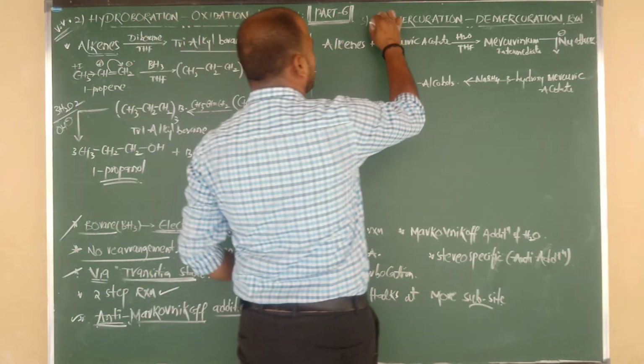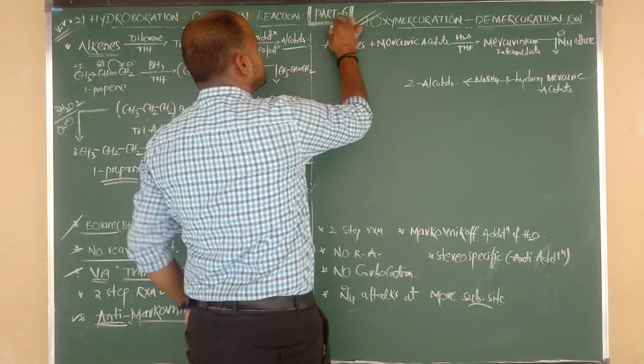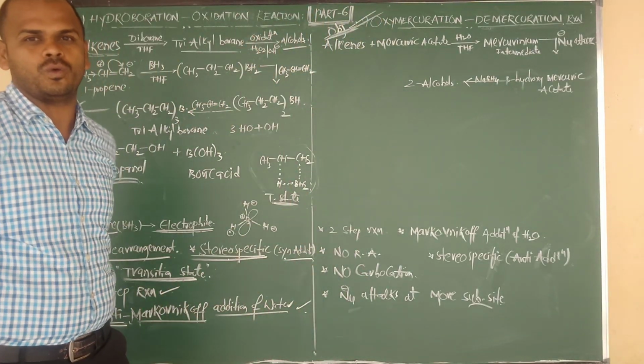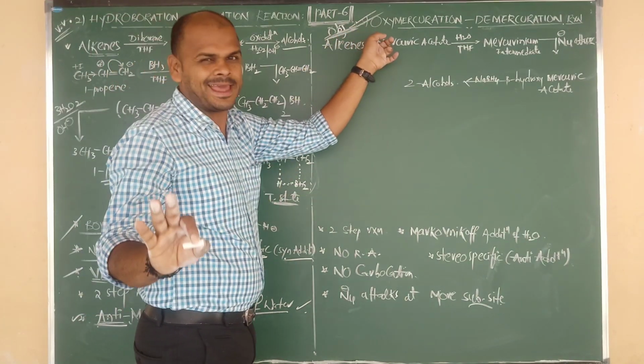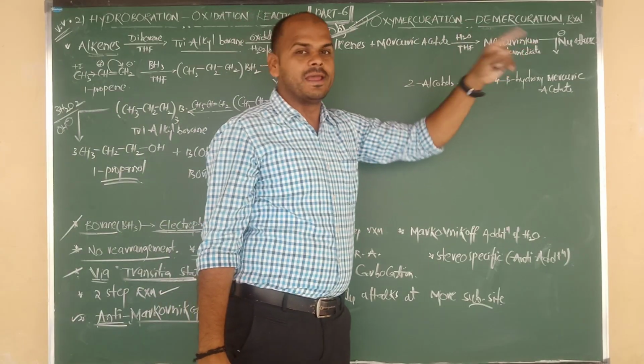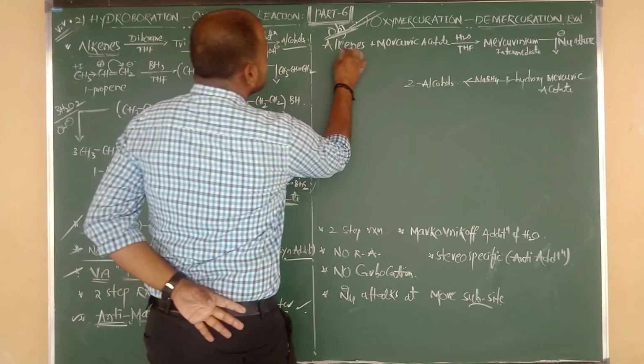Let us go for the second reaction, and in the third one, the oxymercuration and demercuration reaction. This reaction is important only from the objective point of view. In theory, they don't ask anything in the exam, beta, only for objective. Let us go for the oxymercuration and demercuration reaction. What could be its statement? Here also we have to take the same thing.